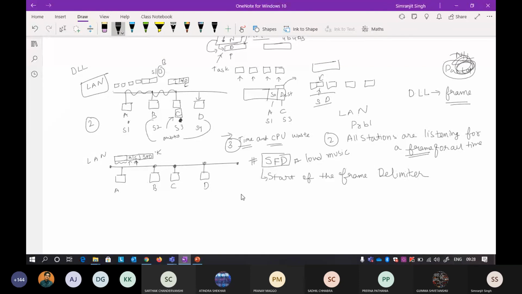The start of the frame delimiter is nothing but a pattern of zeros and ones. It's a particular pattern that awakes all the stations. To recognize this pattern, everything is kind of connected here.